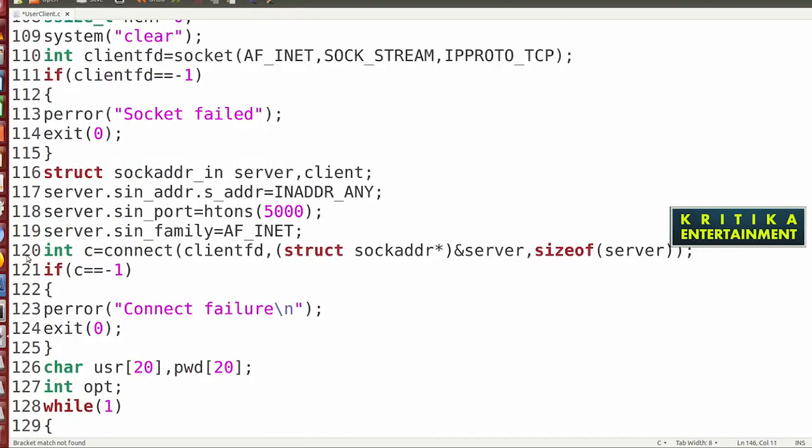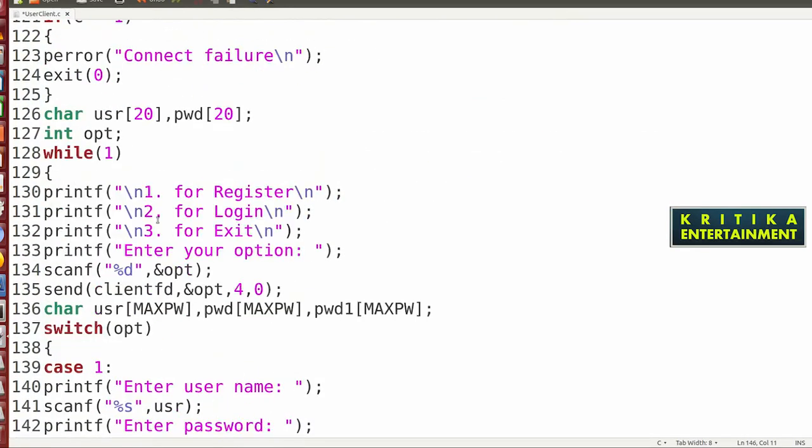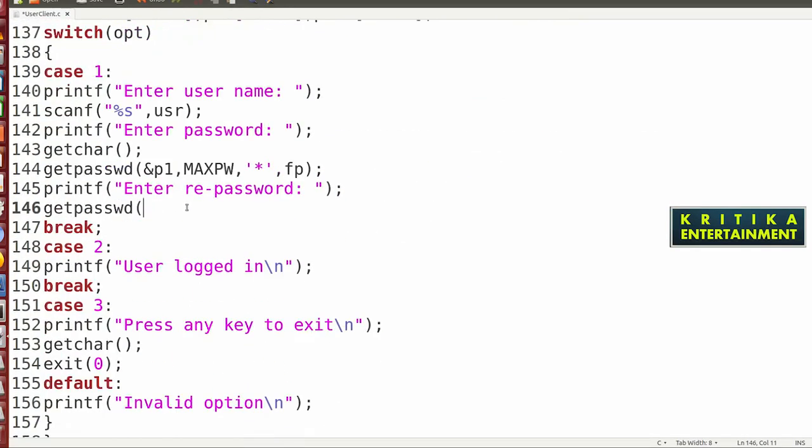After p1 we write p2, so ampersand p2, then max pw. Then it will print the star, then fp1.